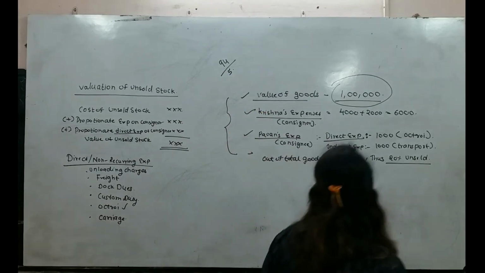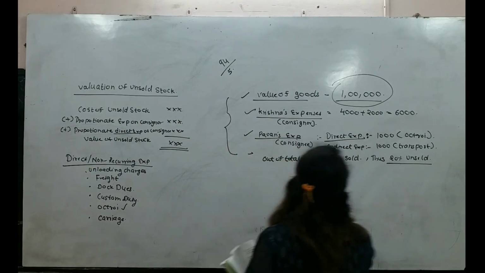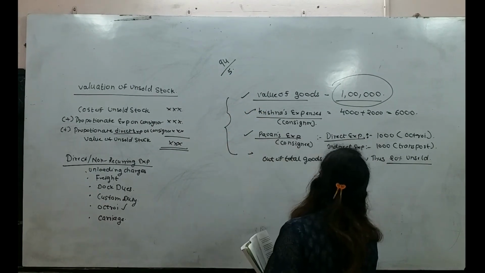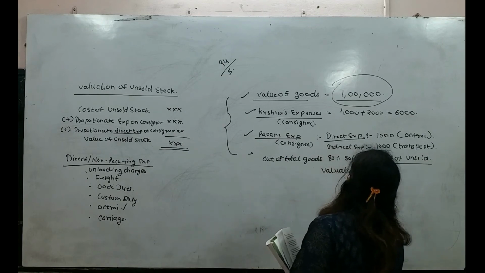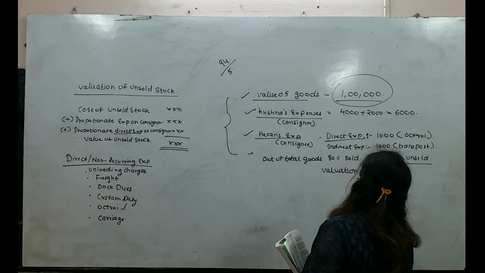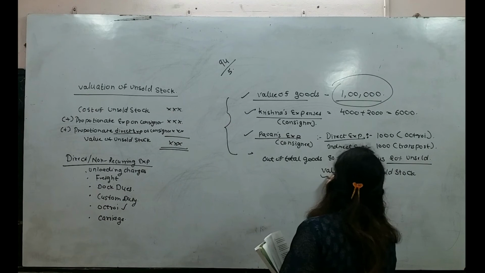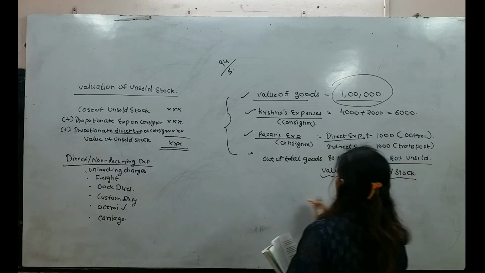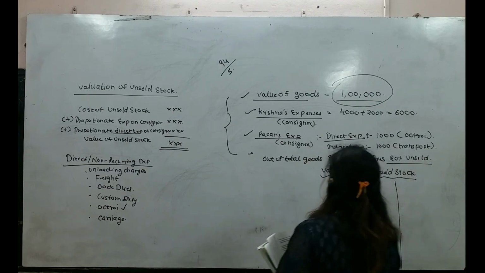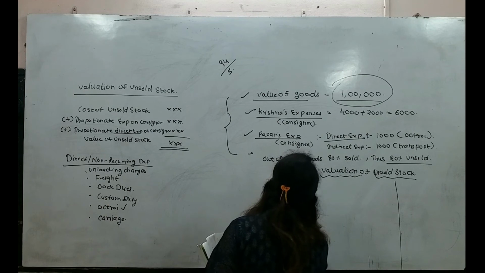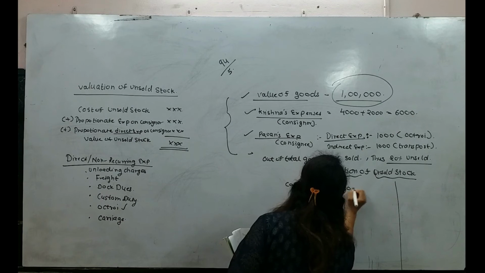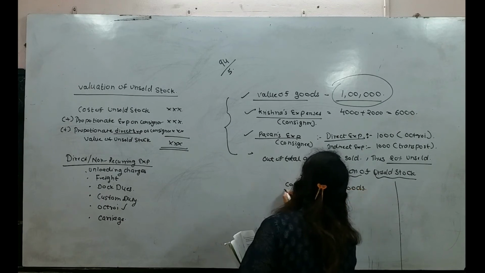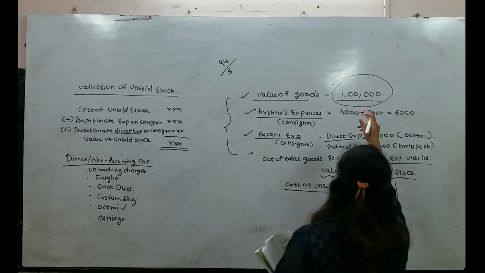Okay. Now, this part is going to be very important. I am writing here: valuation of unsold stock. Valuation of unsold stock. Now, cost of unsold goods.